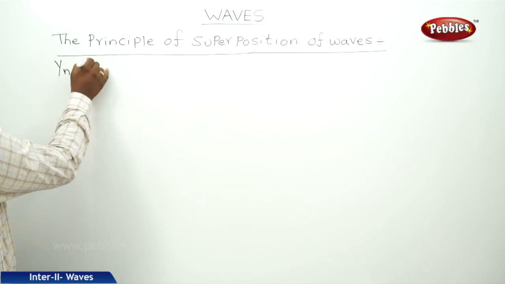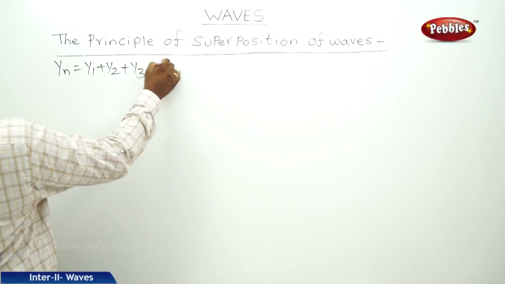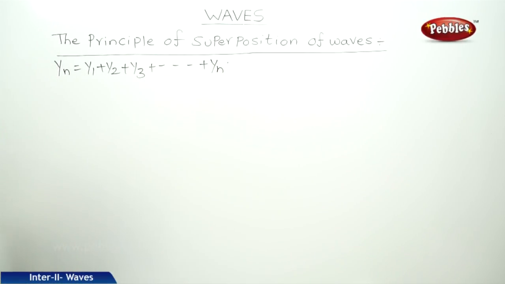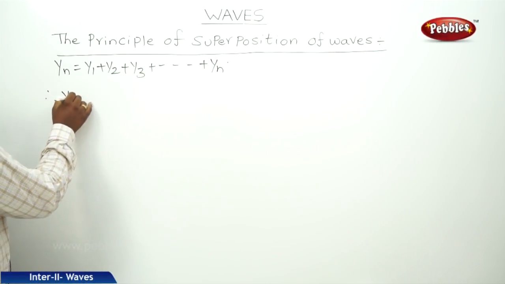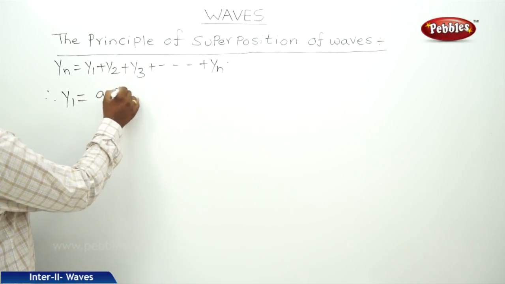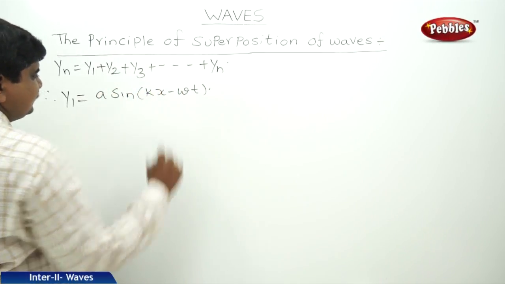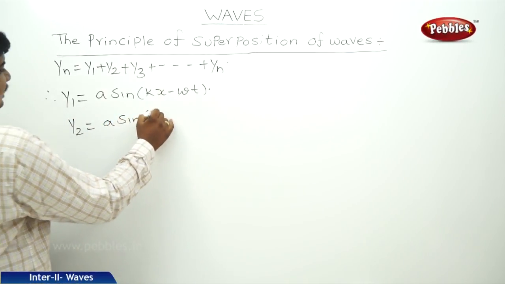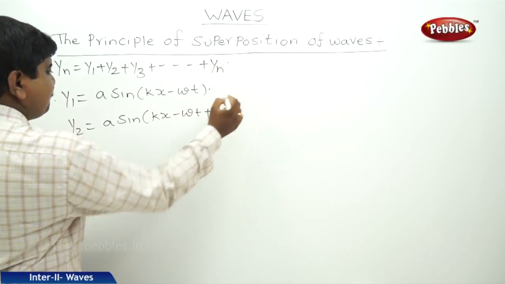yn ఈజ్ ఈక్వల్ టు y1 ప్లస్ y2 ప్లస్ y3 and so on yn. So this is the equation what we can get in the form of summation. Therefore let me write y1 is equal to a sin kx minus omega t, y2 is equal to a sin kx minus omega t plus phi.